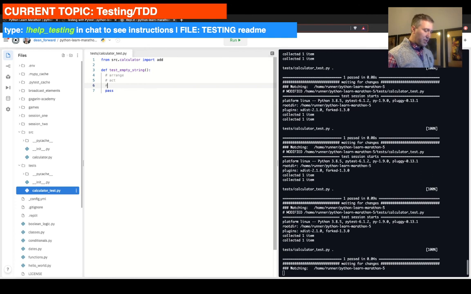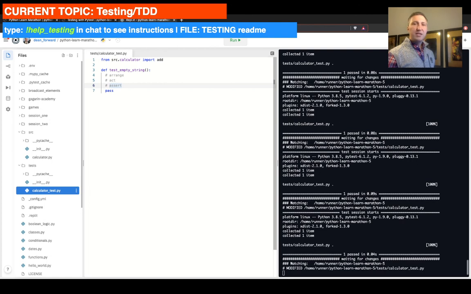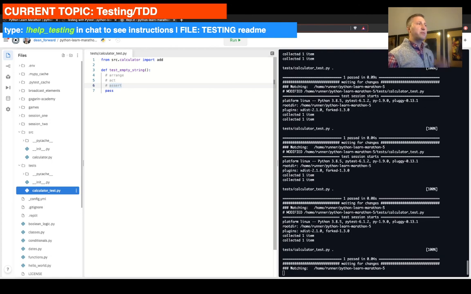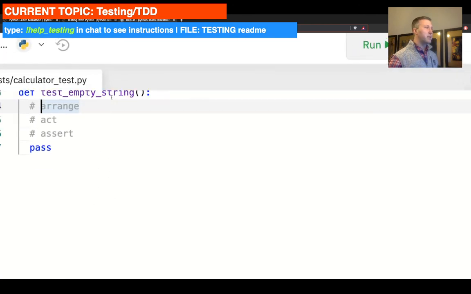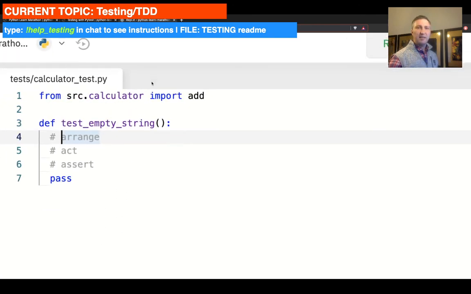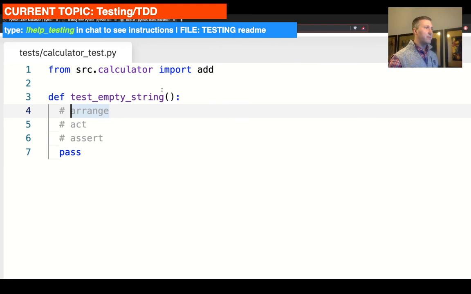And the third one is assert, right? I'm going to be very prescriptive on how I'm writing this. Obviously, this test can be considerably shorter, but I'm going to put all the elements in there to help you along. I'm going to zoom in because what I see on the screen is not terribly visible.